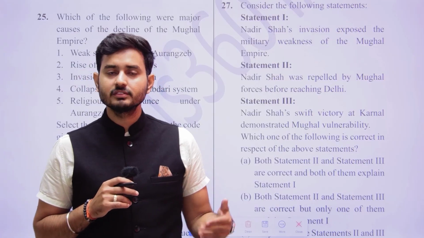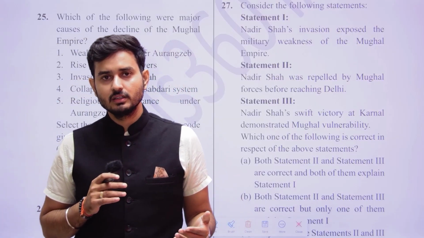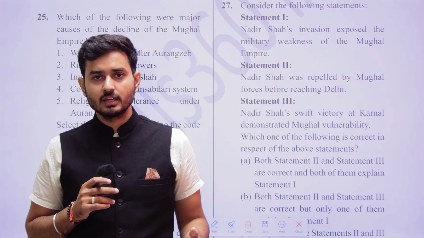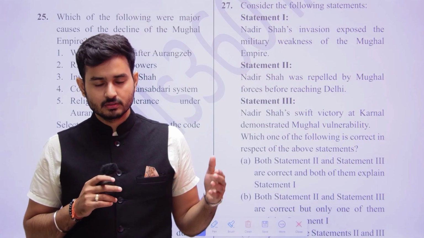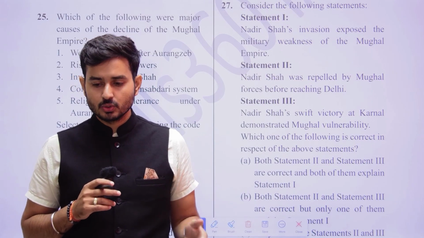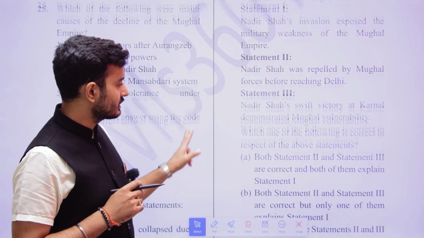Obviously not. The Mughals were defeated in the Battle of Karnal, fought near Karnal in modern-day Haryana. After that, Nadir came to Delhi and looted it. 70 crore rupees were looted from there. So statement 2 is incorrect.